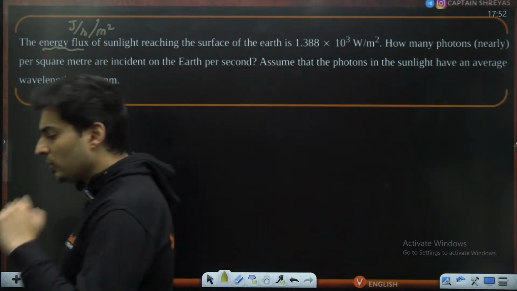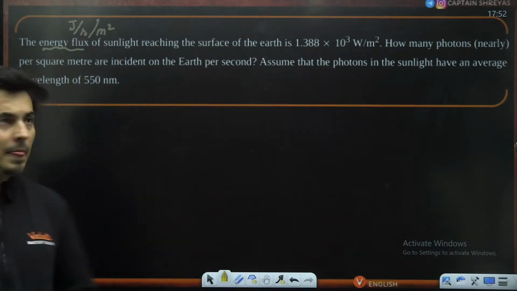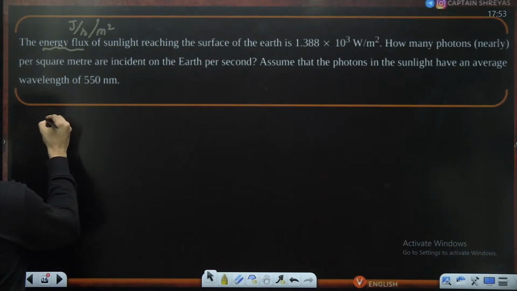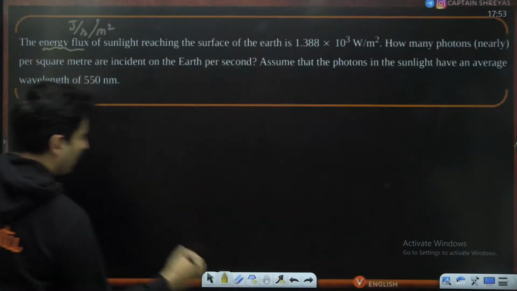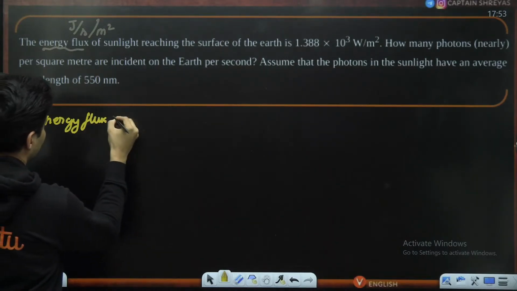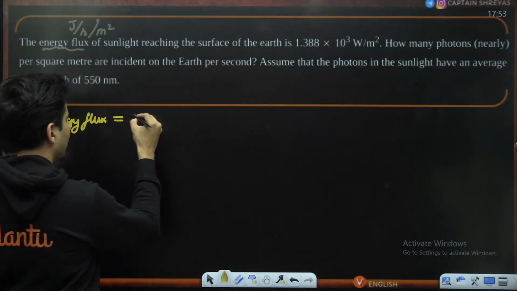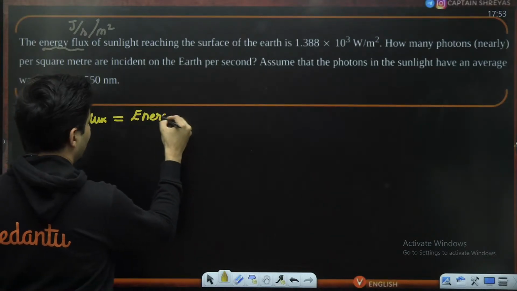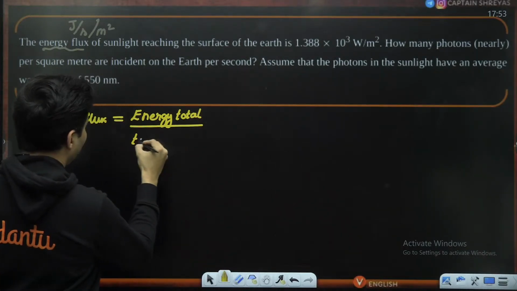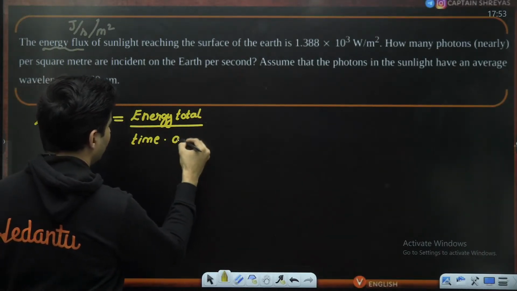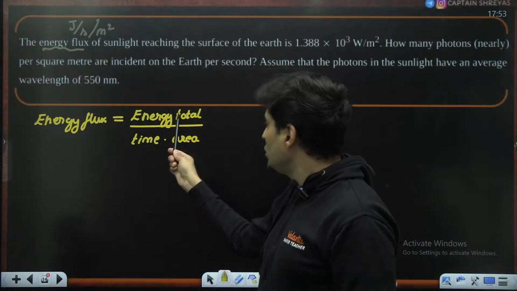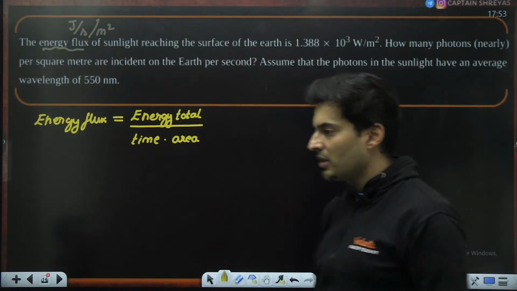Okay. So how do we do this particular question? Well, the logic for this particular question comes like this. Observe the energy flux. The energy flux which is being calculated is nothing but how much total energy is falling per unit time, per unit area. That is what you can make out from the unit as well: joules per second, and per meter square, that means per unit area.